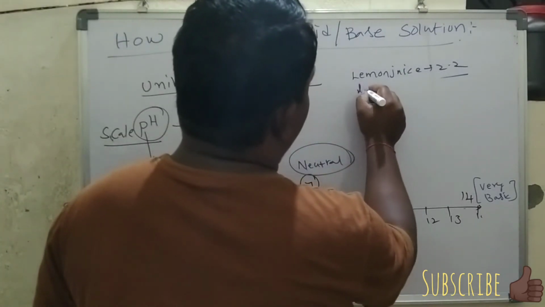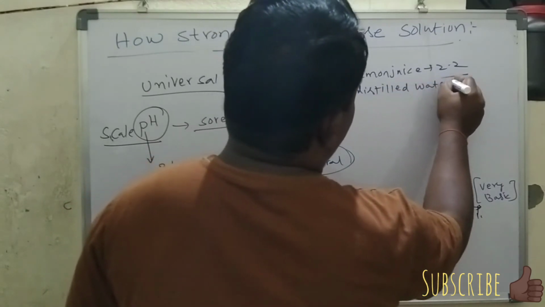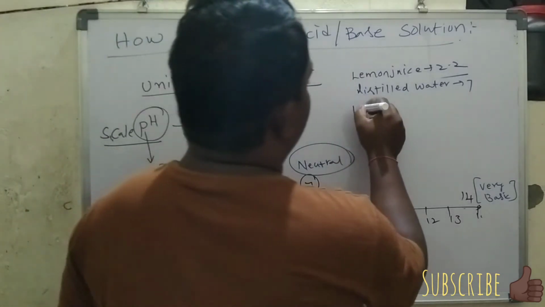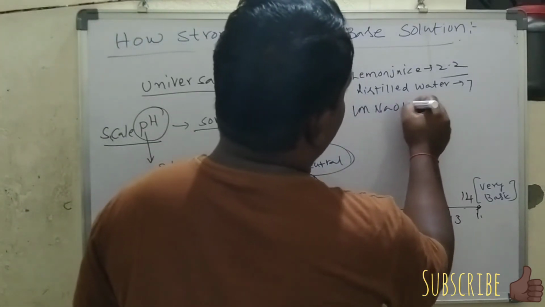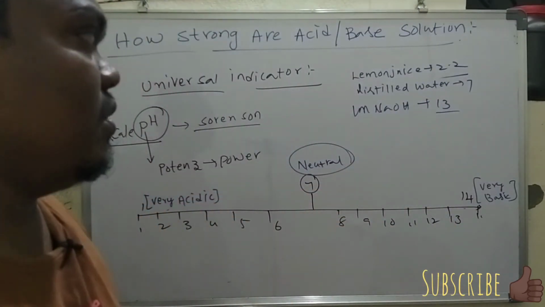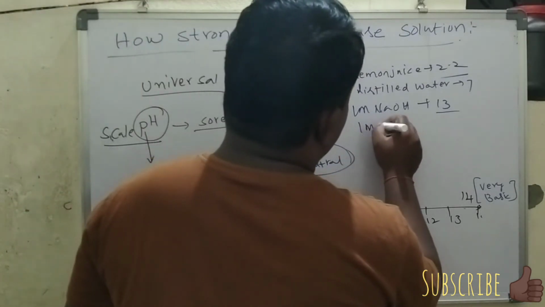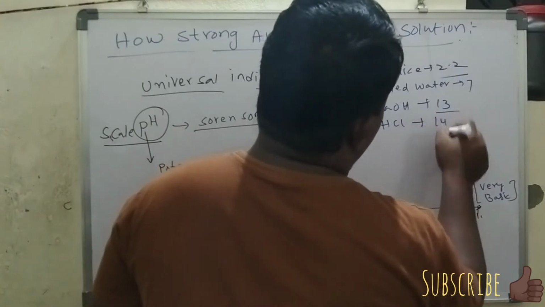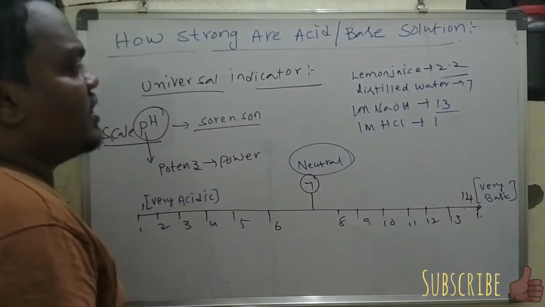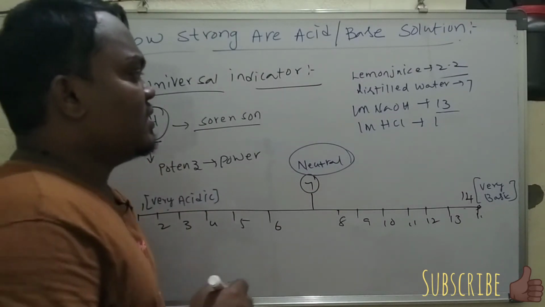Distilled water has a pH value of 7, which indicates neutral nature. 1 molar NaOH has a pH value of 13, which indicates strongly basic nature. 1 molar HCl has a pH of 1, which indicates strongly acidic nature. And saliva. Okay, we know saliva, right?